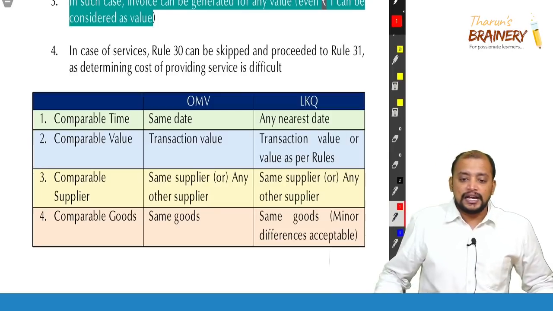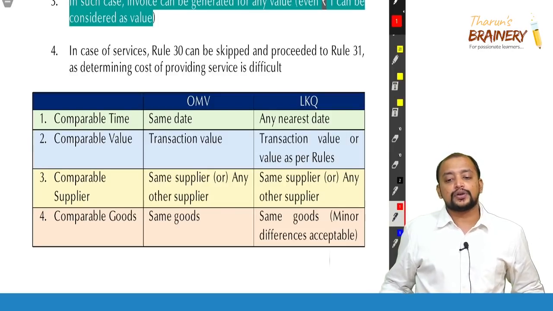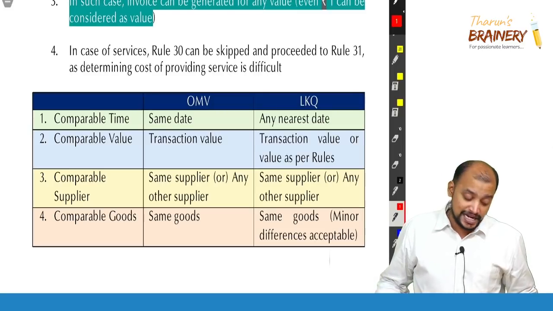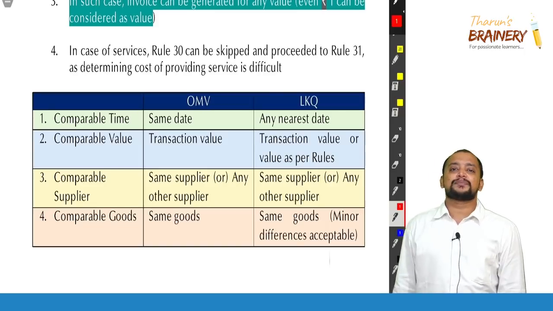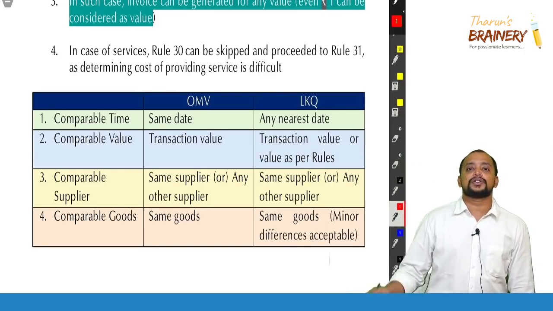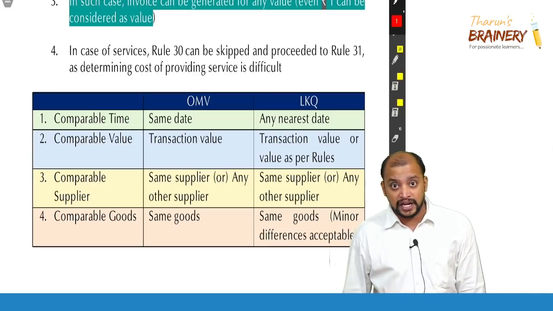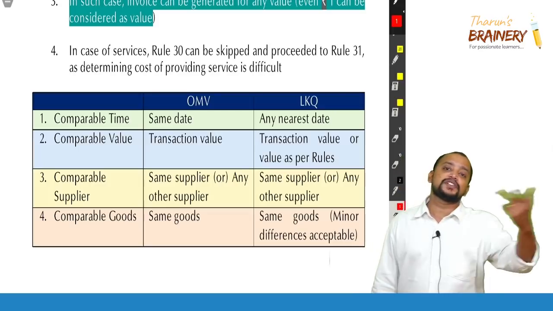Sir, suppose sale to a relative where price is not sole consideration, then whether rule 27 will apply or rule 28 will apply? Prefer specific over general. So the specific point here is related party transaction, rule 28. Suppose if price is not sole consideration, rule 27, which is generic there, okay, whereas related person rule 28 is specific, so we need to prefer specific over general.